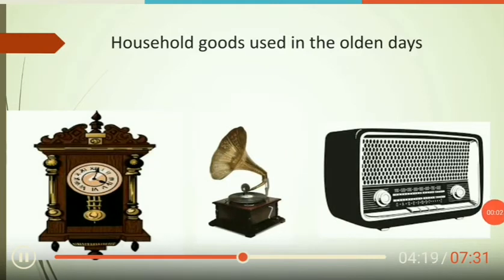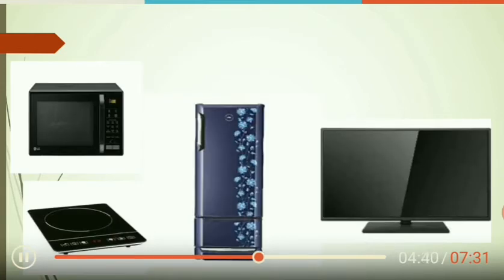These are the household goods which were used in the olden days. First, it is clock. Second, gramophone. Third, radio. Children, can you tell me some household goods which we use nowadays? Yes, TV, fridge, microwave oven, electrical stove, etc.